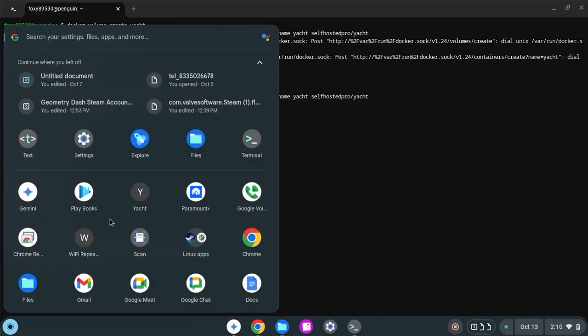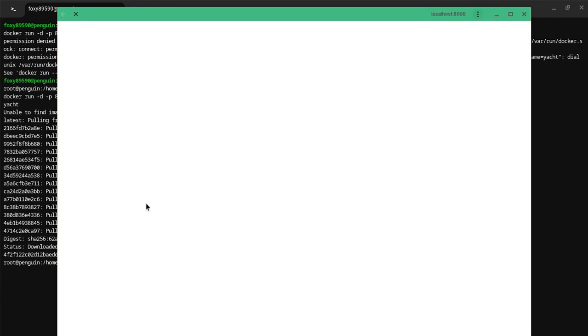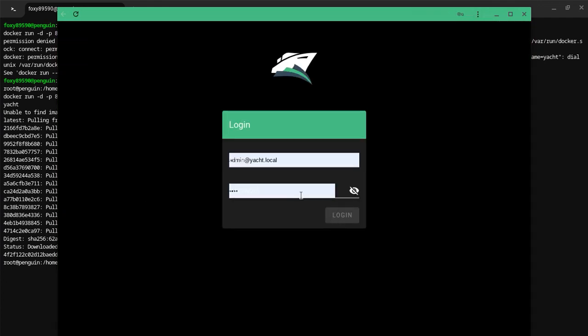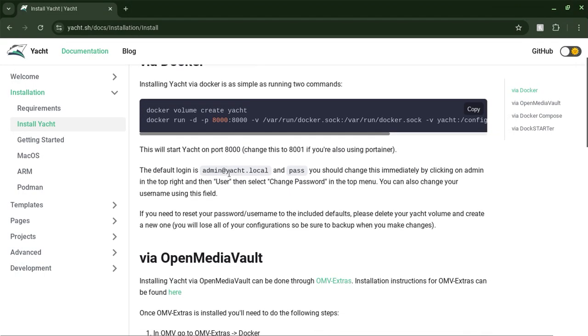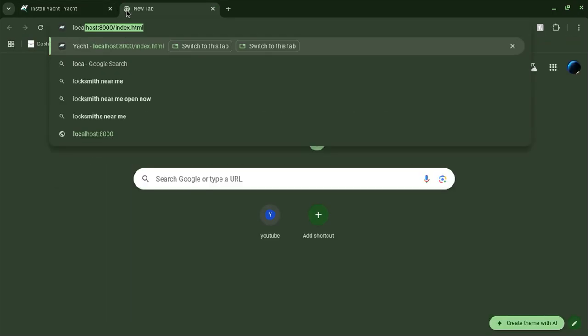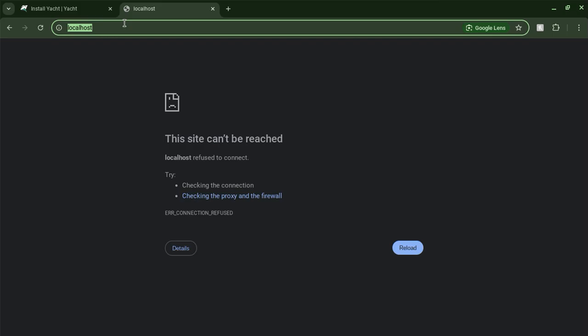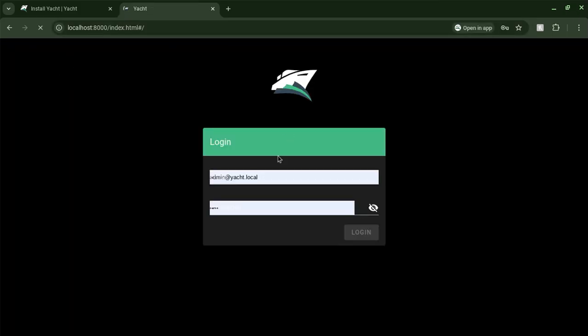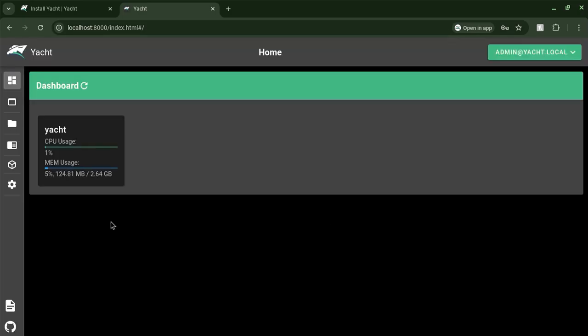Okay, let's do this. Now, Yacht. And voila! Yacht installed. Now, we need to go to port. Voila! This is only using 1% CPU usage, and this is a full-on Docker container running on Yacht.